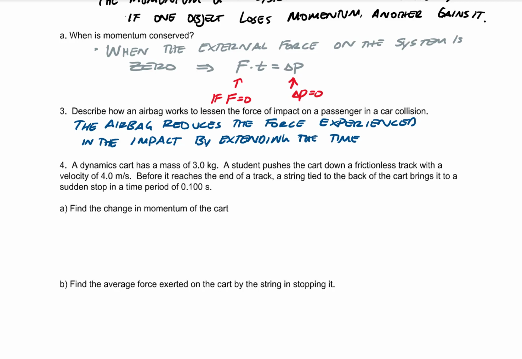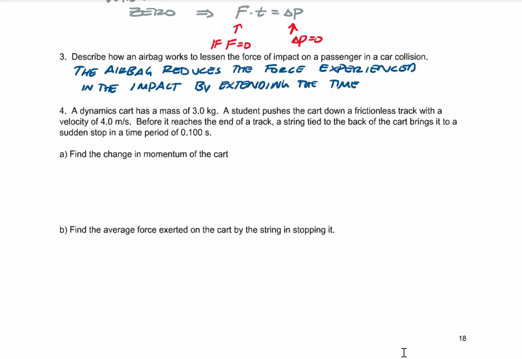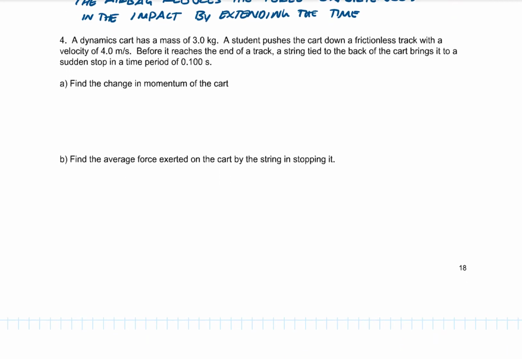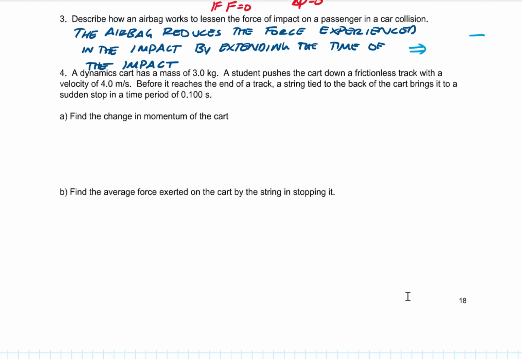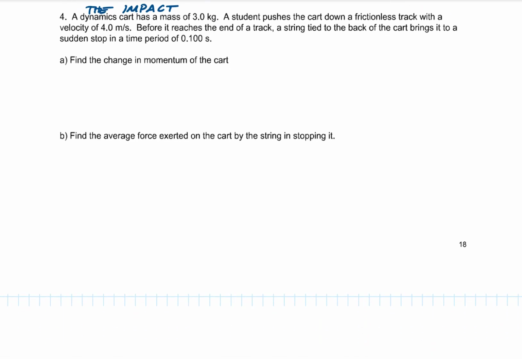All right, here's our first kind of problem here. So, the dynamics cart has a mass of 3 kilograms. A student pushes the cart down the frictionless track. Okay, so for the top one, sorry, I went on too fast. So if the time goes up, the force goes down. Student pushes the cart down a frictionless track with a velocity of 4. Before it reaches the end, a string brings it to a sudden stop in a time of 0.1 seconds.